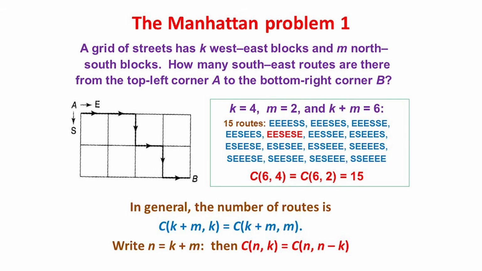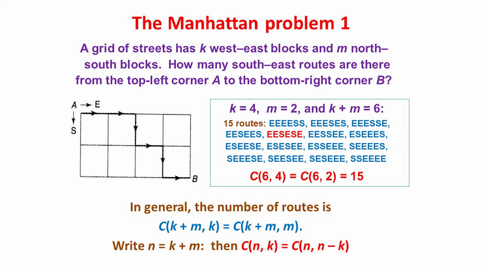Now each route has 6 steps, with 4 E's and 2 S's, and the number of possible routes is equal to the number of ways of choosing where to position the 4 E's, which is C(6,4) equals 15. But it's also the number of ways of choosing where to position the 2 S's, which is C(6,2), and so these are equal, illustrating rule 1.